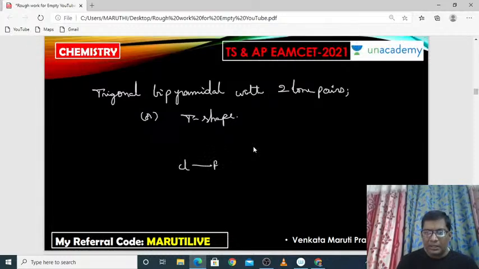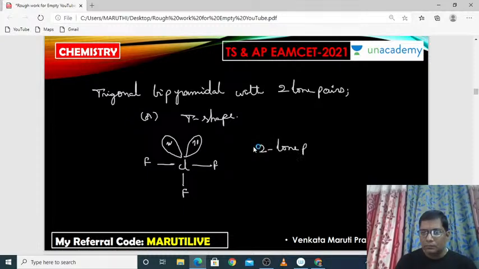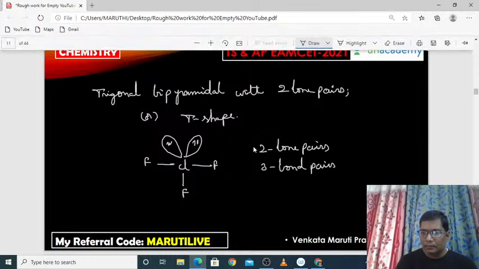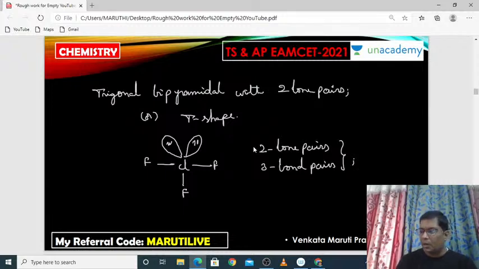3 fluorines are there. 1, 2 and 3. So in this, 2 lone pairs are there. It is one lone pair and it is the other lone pair. Okay, 3 bond pairs are there. 2 lone pairs and 3 bond pairs are there.